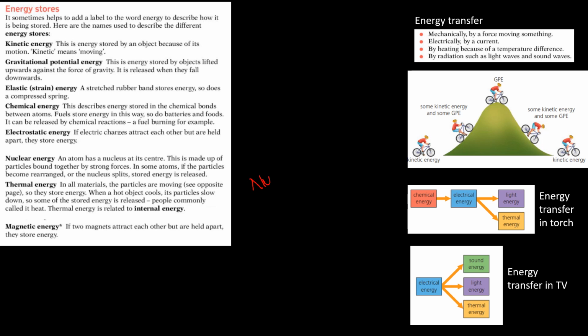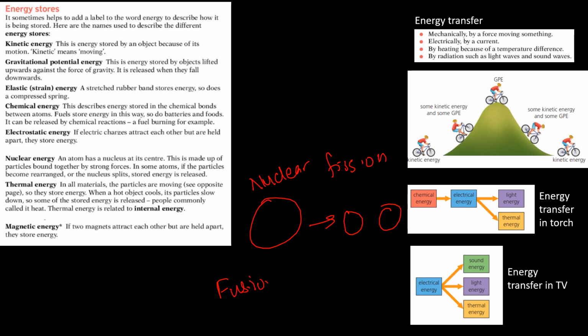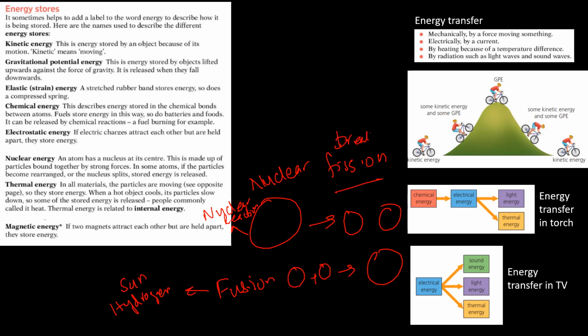Nuclear fission is when a bigger nucleus splits up into two smaller nuclei, and nuclear fusion is when two smaller nuclei combine together to give a bigger nucleus. Fission occurs in nuclear reactors, and the fuel is uranium. Fusion occurs in the sun, and the fuel is hydrogen. So fission is breaking and fusion is combining. These are again a part of energy stores.